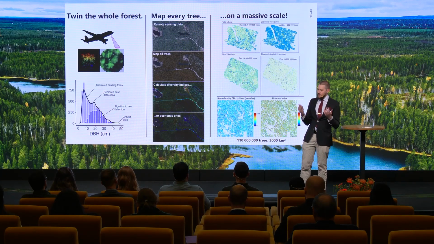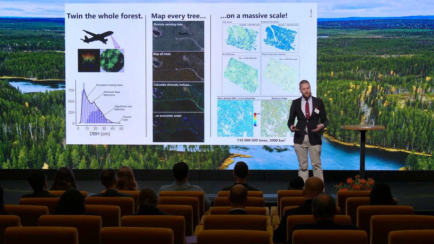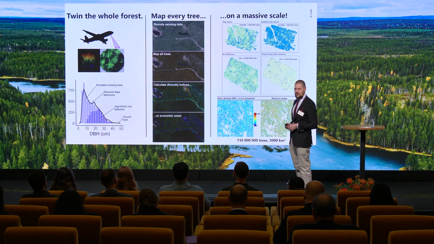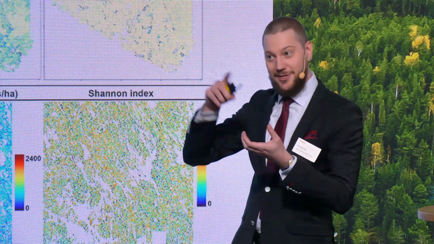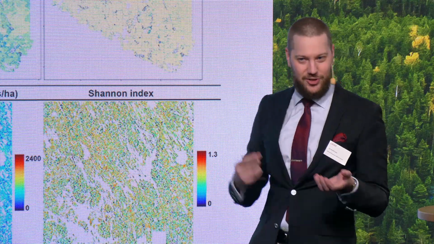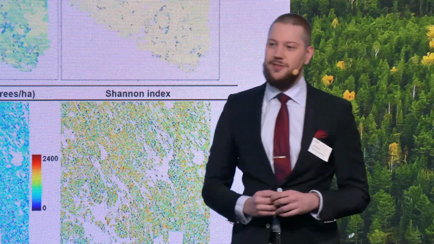By utilizing field-measured trees, which we have thousands upon thousands of, we can see which trees the algorithm finds, which ones it misses, and create a bucket of these undetected trees. Now, using these undetected trees and some clever statistics, we can compensate for the missing trees, as well as for the occasional false detection, in locations where field measurements aren't readily available, thus solving the issue at its root.